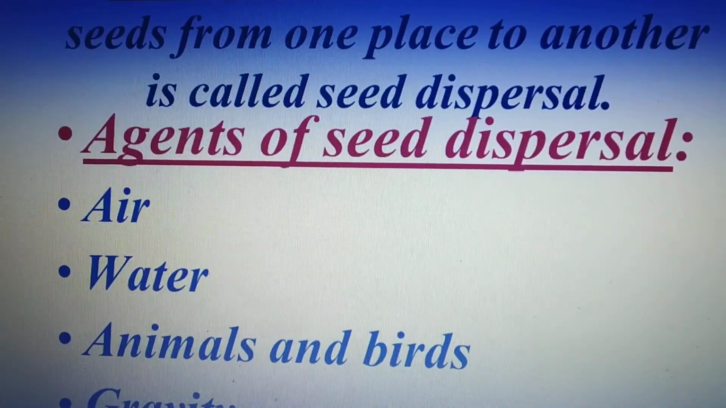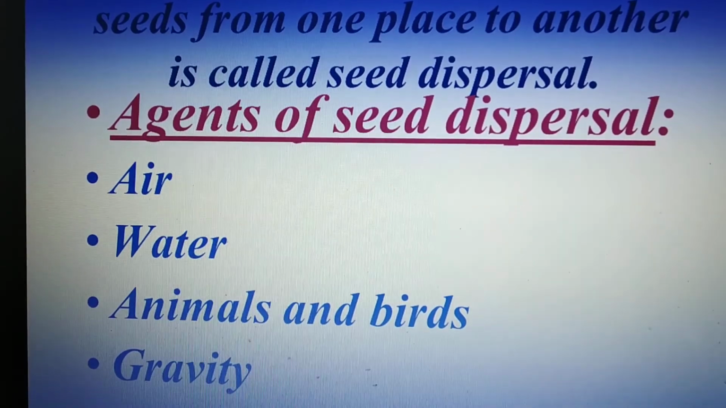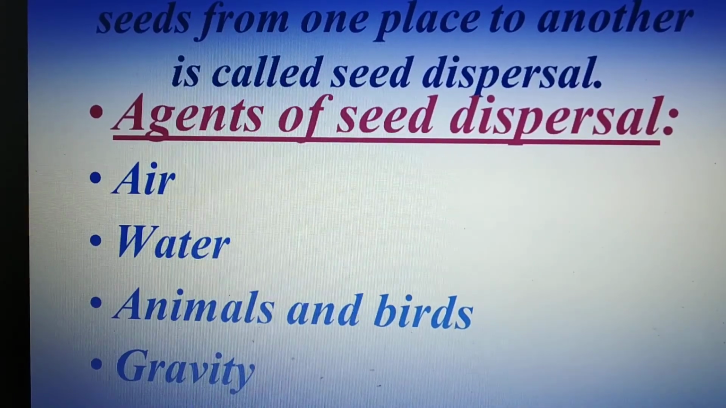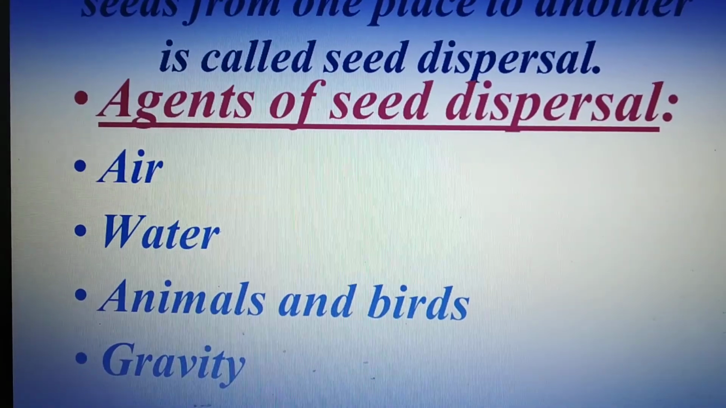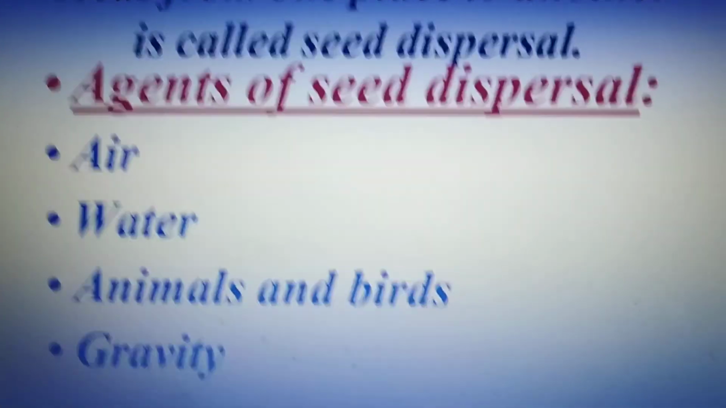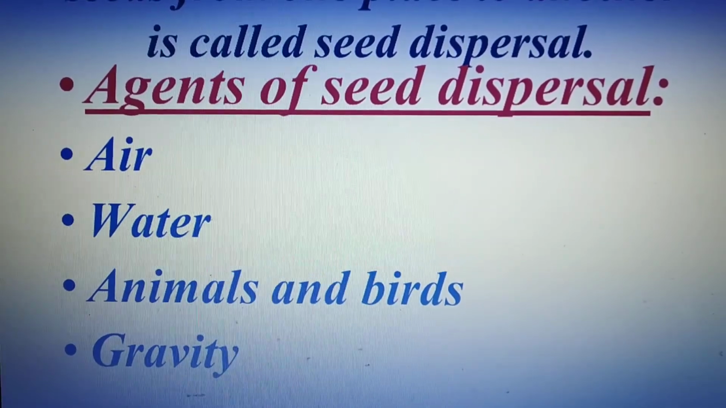Seed dispersal. Traveling of seeds from one place to another is called seed dispersal. And what are the agents of seed dispersal? Air, water, animals and birds, and gravity.